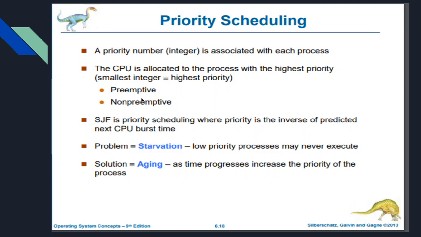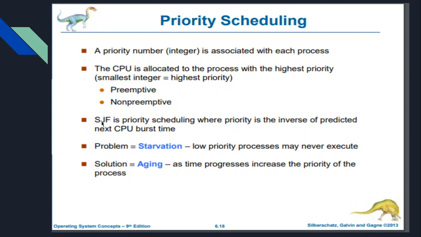Here we have preemptive and non-preemptive. Preemptive means that once the priority is given, it does not always hold the same priority. After some time the priority may be changed to some other level; that means it can be changeable. Non-preemptive means once the priority is allocated, it stays the same until the job gets over.